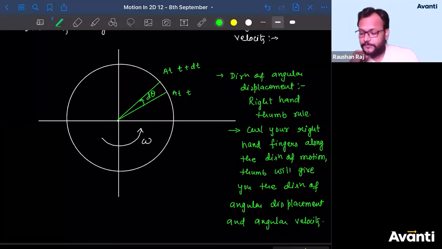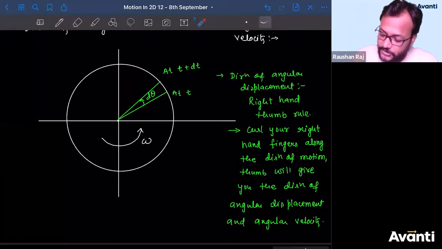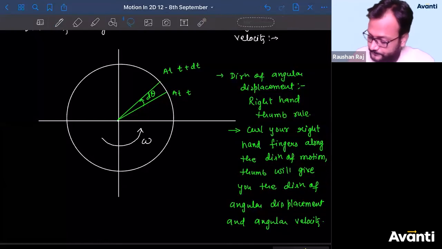All right. So that is why, to find the direction of angular displacement or angular velocity, you have to follow the same method. And what is that method? Curl your right hand fingers along the direction of motion, and then the thumb will give you the direction of angular displacement and angular velocity. Tell me guys, here, what is the direction of angular displacement?